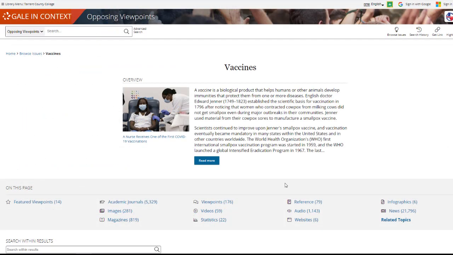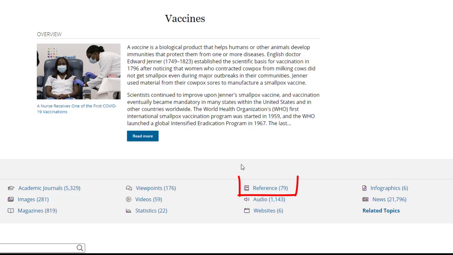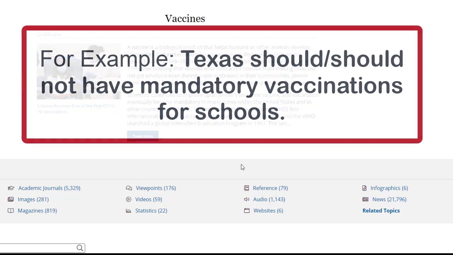You can also use the reference articles, which are basically short encyclopedia articles, to continue to gather information about your topic. Now may be a good time to write your thesis statement. This is a sentence telling your instructor what your topic and your opinion of it are. Writing your thesis statement at this point can help you focus the rest of your research. A good scientist's recommendation will always be based on what the data says, so your thesis statement may be refined later once you know more about your topic.